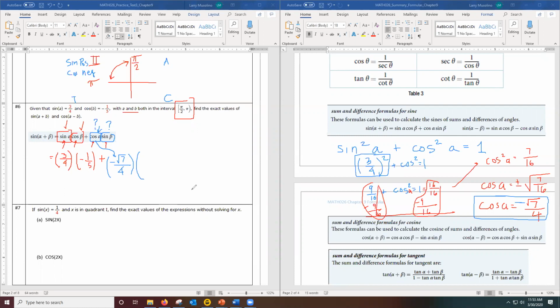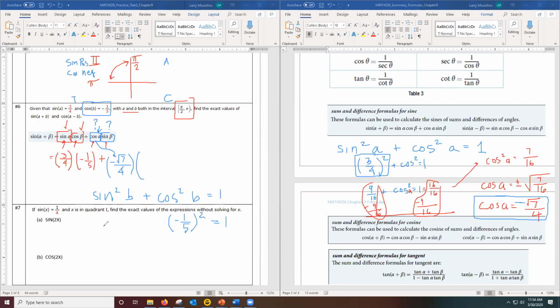All right, let me go to the other piece of the puzzle. How about sine B, or sine beta? Well, I know cosine B, and I'm trying to figure out sine B. So for that, I'm going to use sine squared B plus cosine squared B equals 1. I know cosine B is negative 1/5, so I'm going to drop that in here. Negative 1/5 squared.